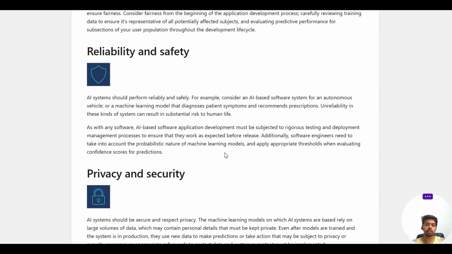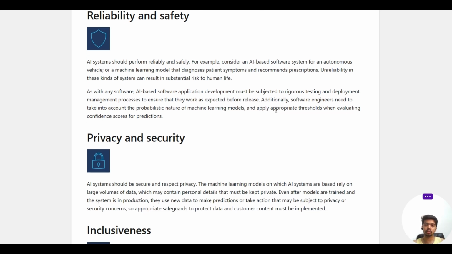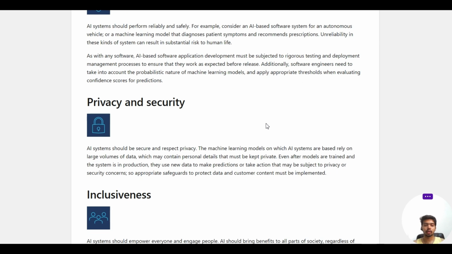We are talking about GPT, and GPT sounds like an amazing artificial intelligence, but you can't fully rely on it. The reason it creates hallucinations is that it comes out of the probabilistic nature. It has a confidence score that the value cannot be right outside a particular range, and if it goes outside that, it gives you higher risk. That has to be considered when developing your models. You have to apply appropriate thresholds and evaluate the confidence score of the predictions you are making.